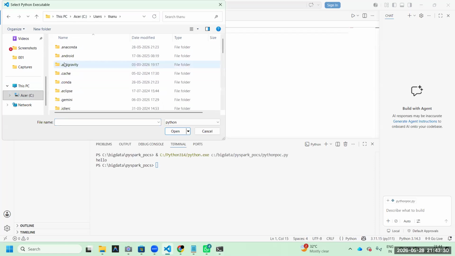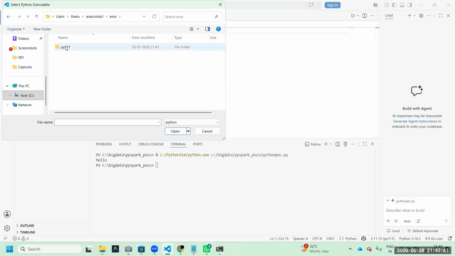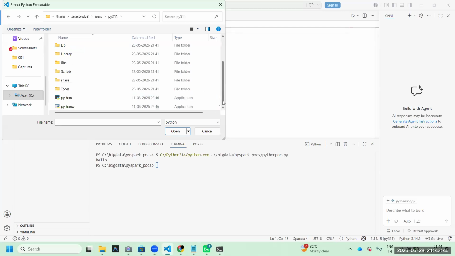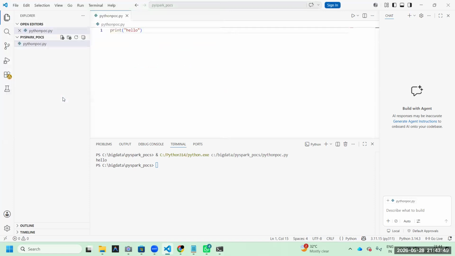Okay, I think here. Next, Anaconda. This is Anaconda, the environment variable, Python 3.11. Here, last, somewhere you have Python. Choose that. At that time, what happened? Both 11, 11, 11. Both it is taking. Okay, now?